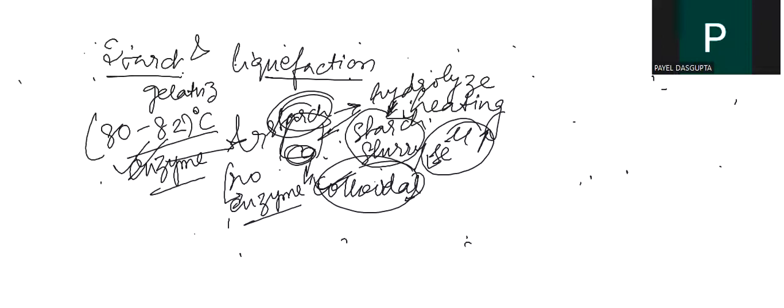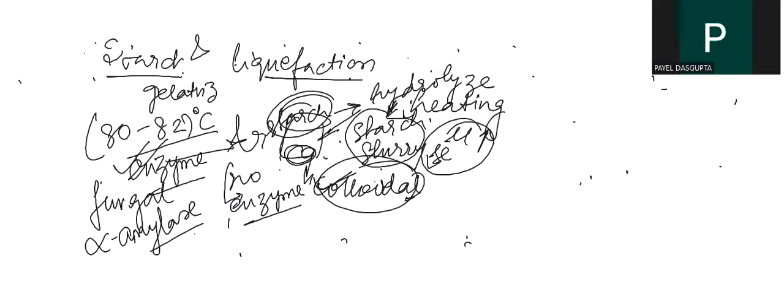Alpha amylase may be used, but the inactivation temperature is close, so fungal won't be that helpful. We can also use alpha amylase for starch gelatinization.